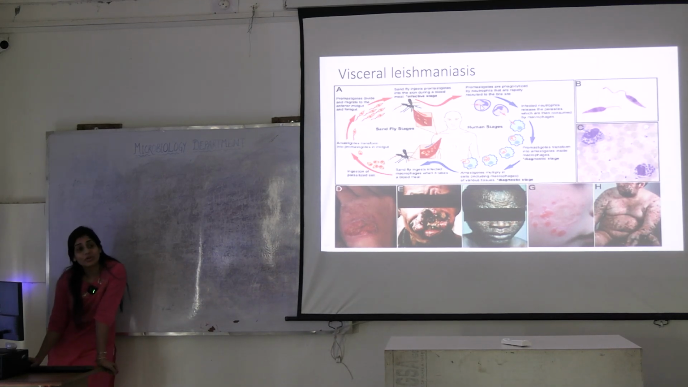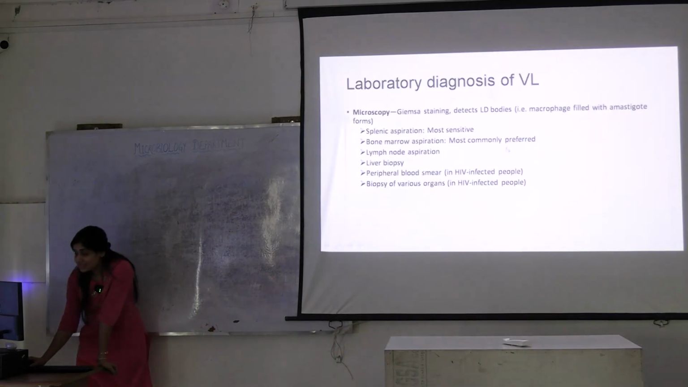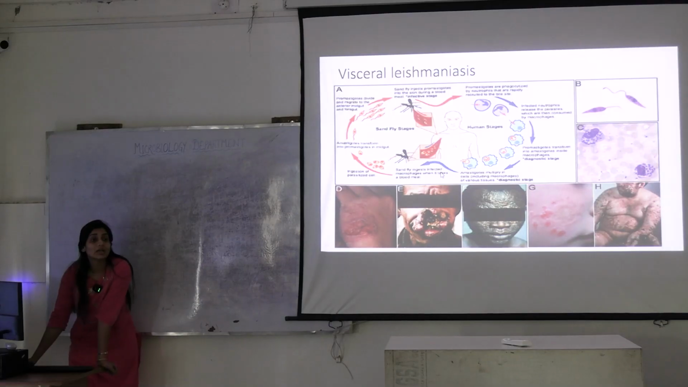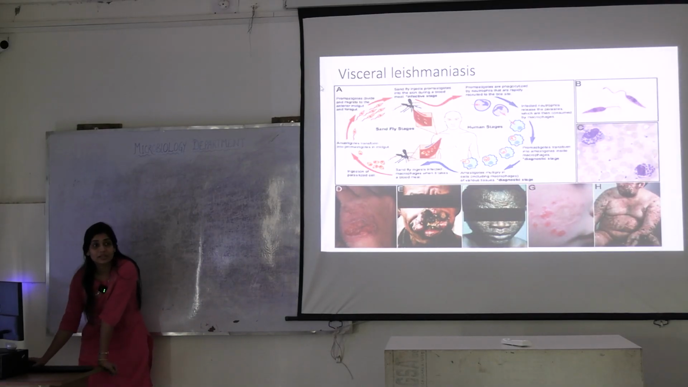What was the infective form? Promastigote. What is the diagnostic form? What do you mean by diagnostic form? You can see this form in the human blood. That is amastigote. Okay. What will happen when a sandfly again bites an infected person?